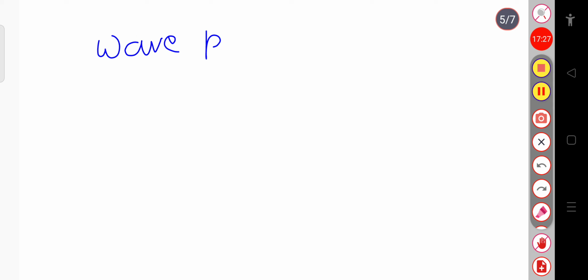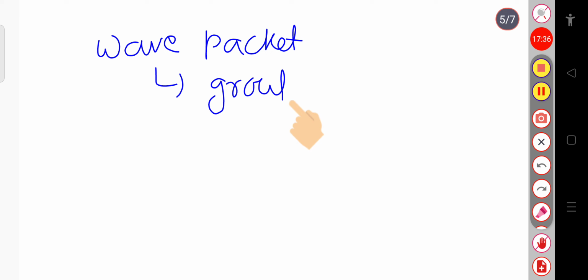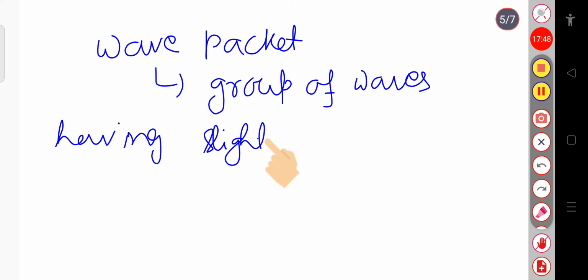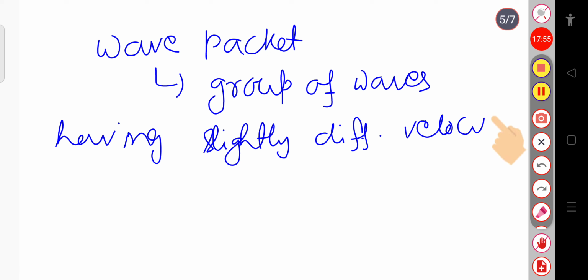Basically, what do you mean by wave packet? A wave packet is nothing but a group of waves, having slightly different velocity and wavelength.